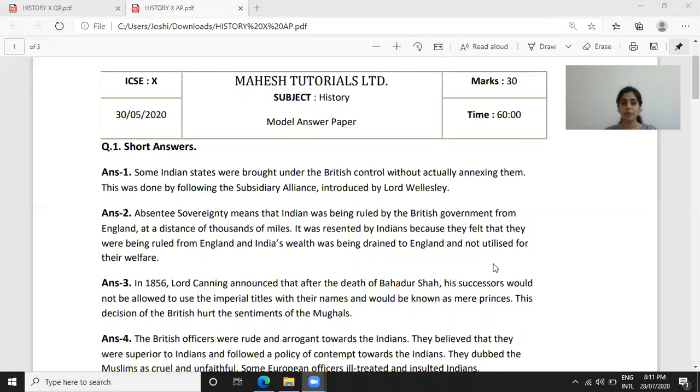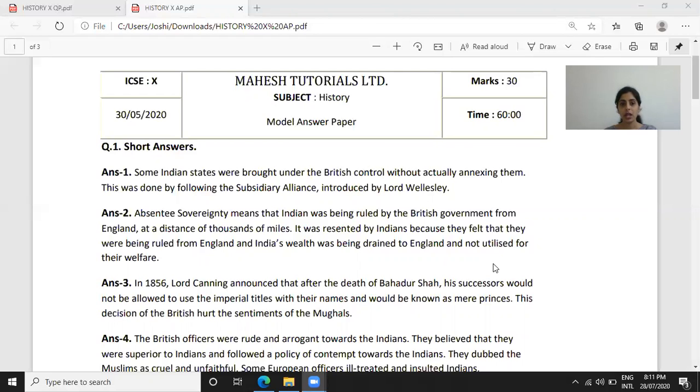Answer number 2. Absentee sovereignty means that India was being ruled by the British government from England at a distance of thousands of miles. It was resented by Indians because they felt that they were being ruled from England and India's wealth was being drained to England and not utilized for their welfare.